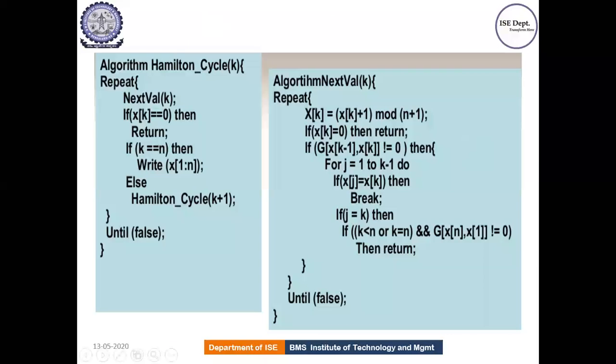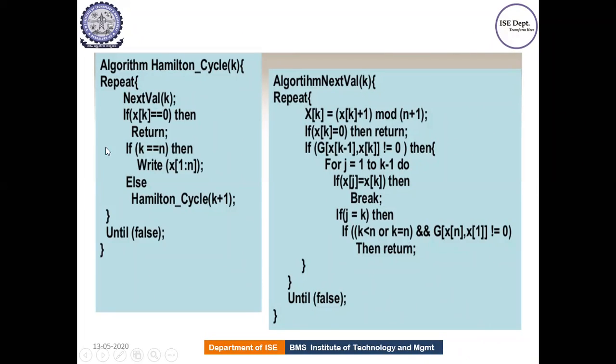Okay, so let me just start with the algorithm. What does this algorithm talk about? You need to have a Hamiltonian cycle. So what does this NextValue talk about? NextValue is basically to find the next vertex. Correct? So if x of k is equal to, this is NextValue, something like your bounding function, you can say whether to stop or not.